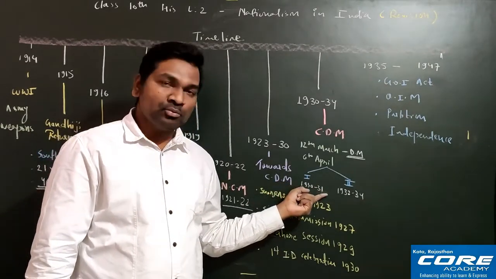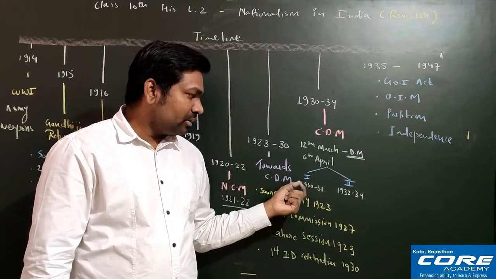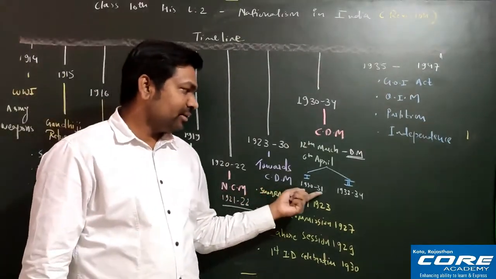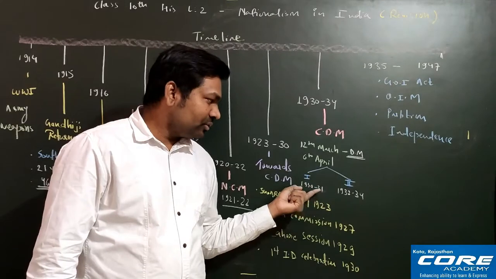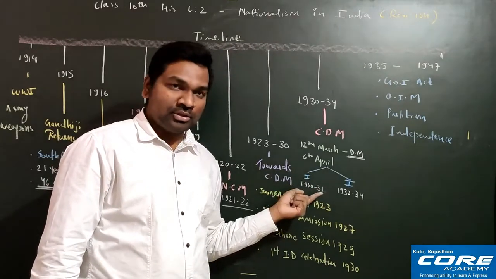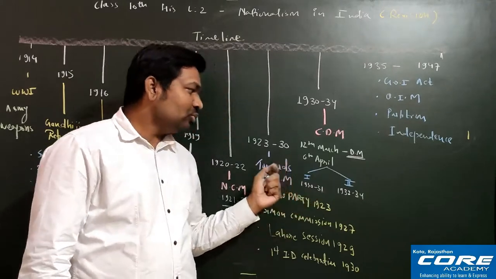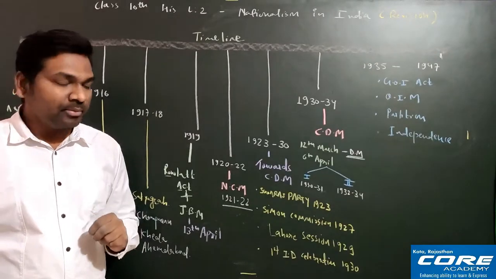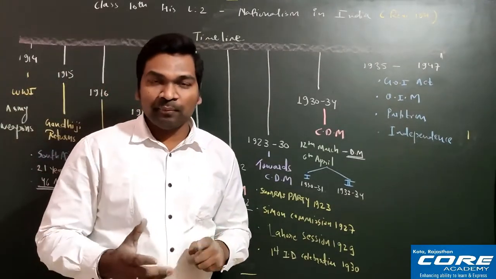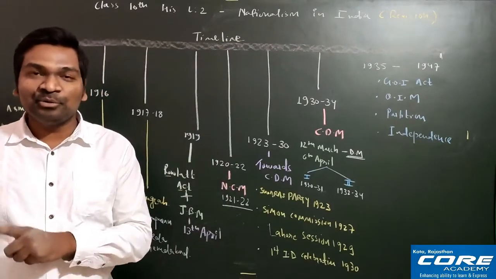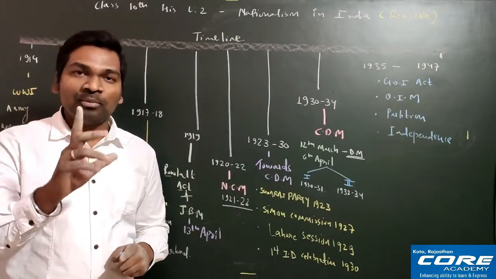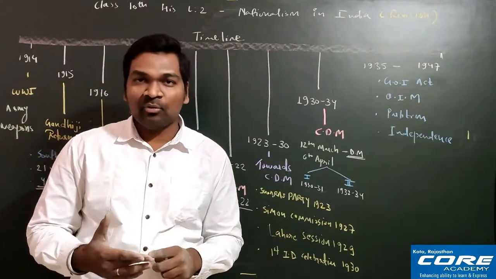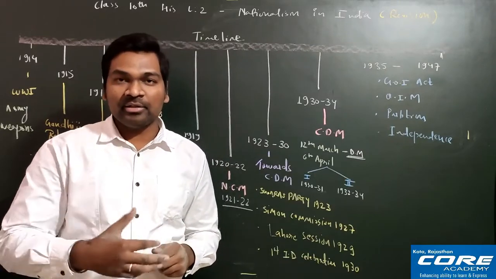By keeping everything in mind, Gandhiji finally stopped the first phase of the civil disobedience movement in 1931, after signing the Gandhi-Irwin Pact. Remember, the Gandhi-Irwin Pact took place in 1931. After signing it, he went to the round table conference in London, the second round table conference. There were 3 round table conferences in total: number 1 in 1930, number 2 in 1931, and number 3 in 1932.